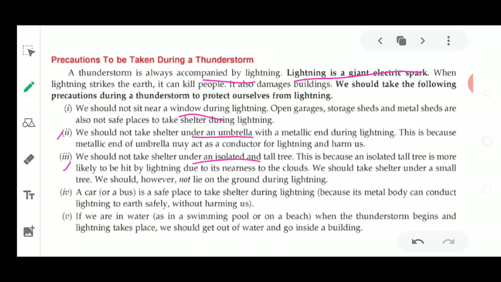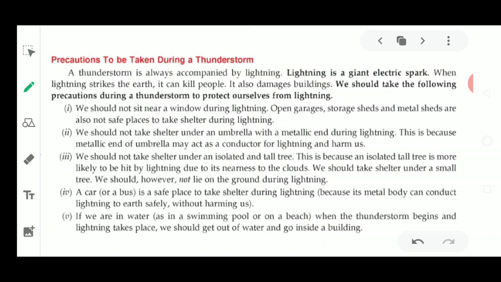This is because an isolated tall tree is much more likely to be hit by lightning due to its nearness to the clouds. Why is it always said that an object with a great height has a greater chance of getting struck by lightning? Because the distance from the cloud is shorter, so it wants to get stabilized.